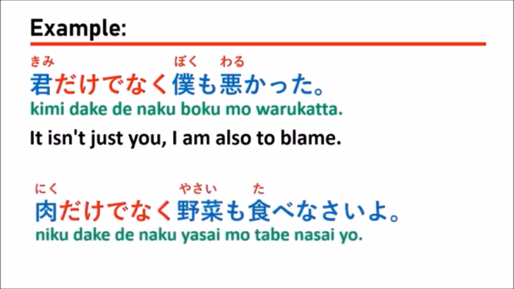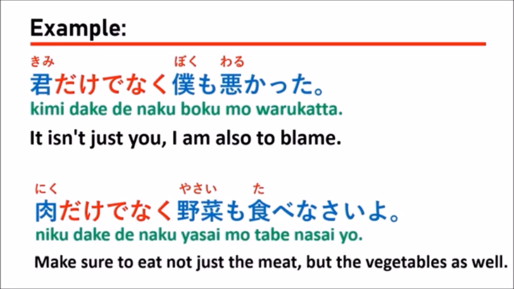肉だけでなく野菜も食べなさいよ。Which means make sure to eat not just the meat but the vegetables as well. That means you should not eat only meat, but you should eat both meat and vegetables together.